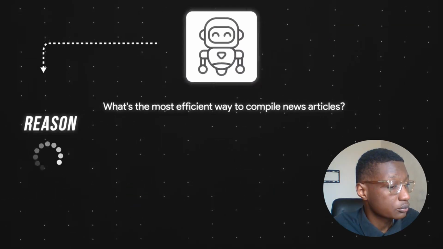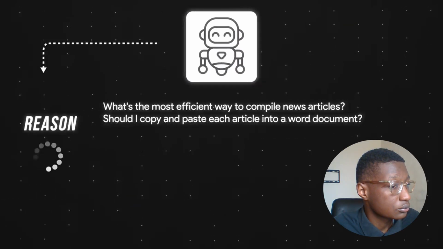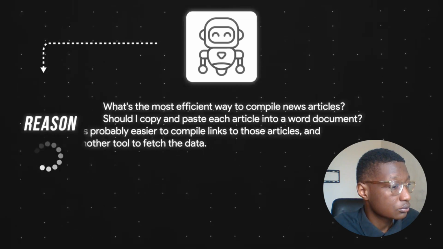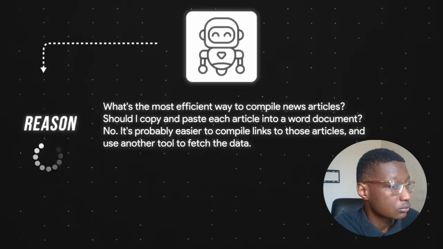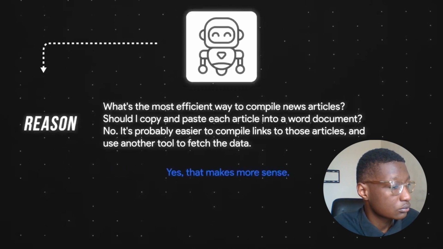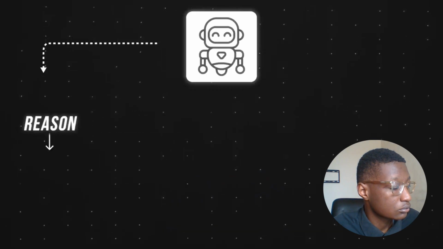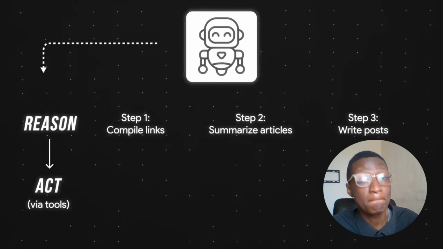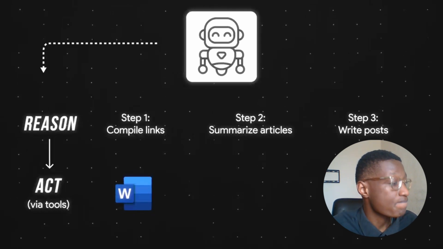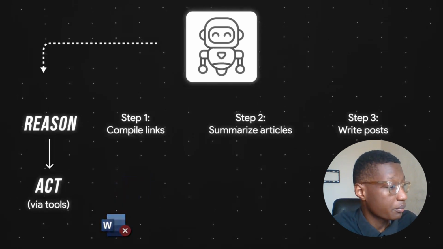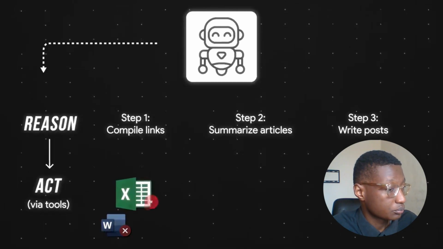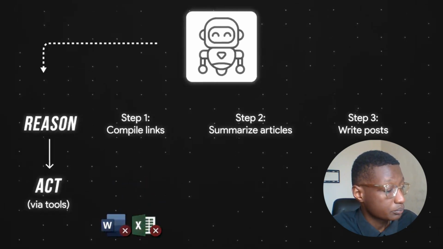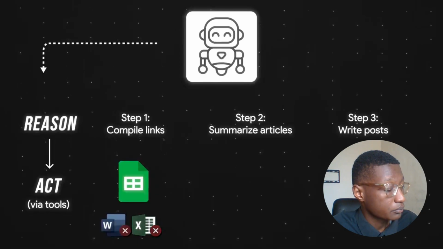What's the most efficient way to compile these news articles? Should I copy and paste each article into a Word document? No, it's probably easier to compile links to those articles and then use another tool to fetch the data. Yes, that makes more sense. The AI agent must act, aka do things via tools. Should I use Microsoft Word to compile links? No, inserting links directly into rows is way more efficient. What about Excel? No, the user has already connected their Google account with make.com, so Google Sheets is a better option.